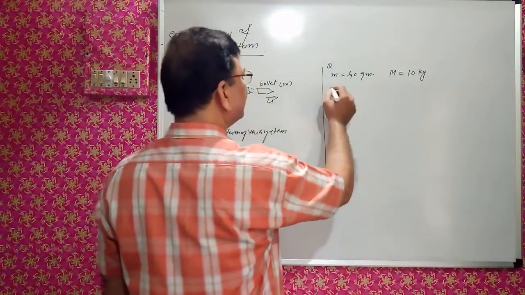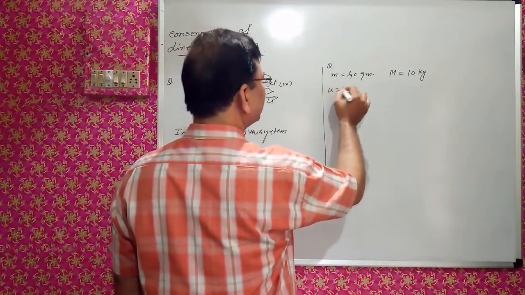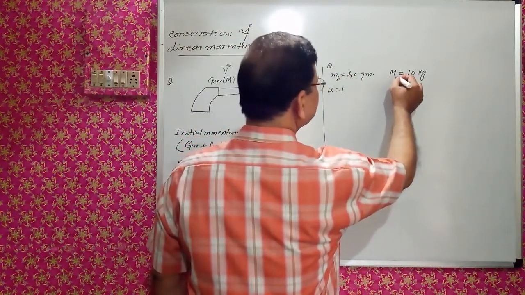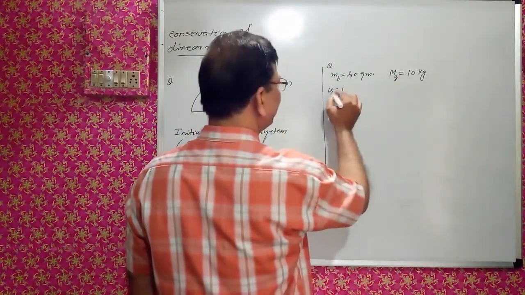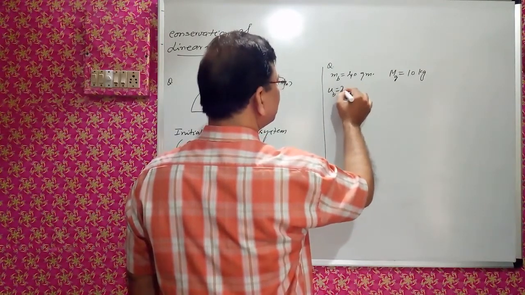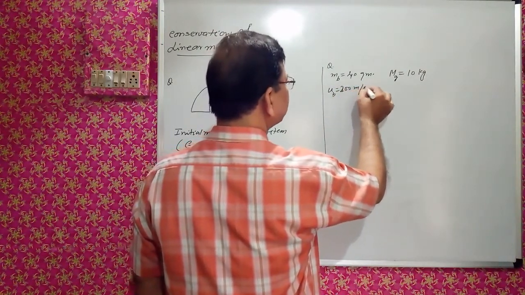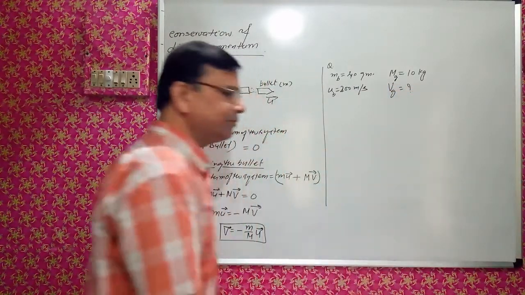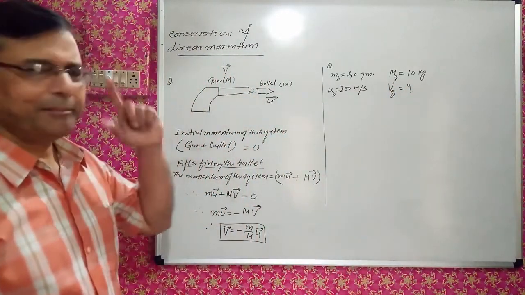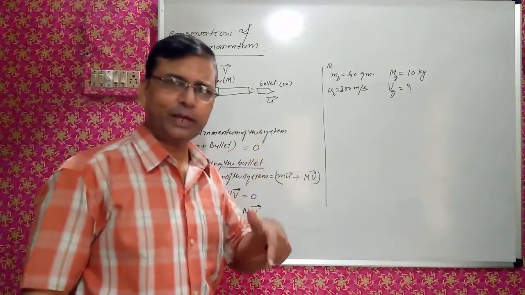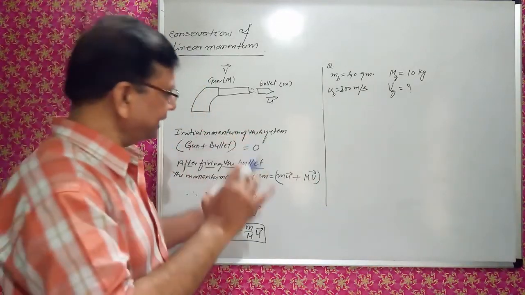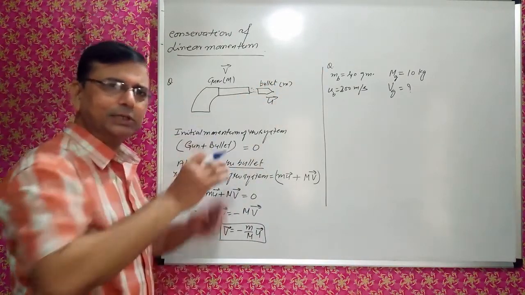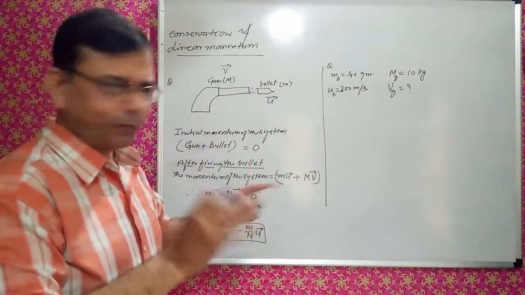And the velocity of the bullet, u, is 200 meters per second. Then what is the velocity of the gun? This you have to find, either using the formula or by magnitude. One thing is clear: if the bullet is fired in this direction, the gun will go in the reverse direction. So I will talk about the magnitudes only now.